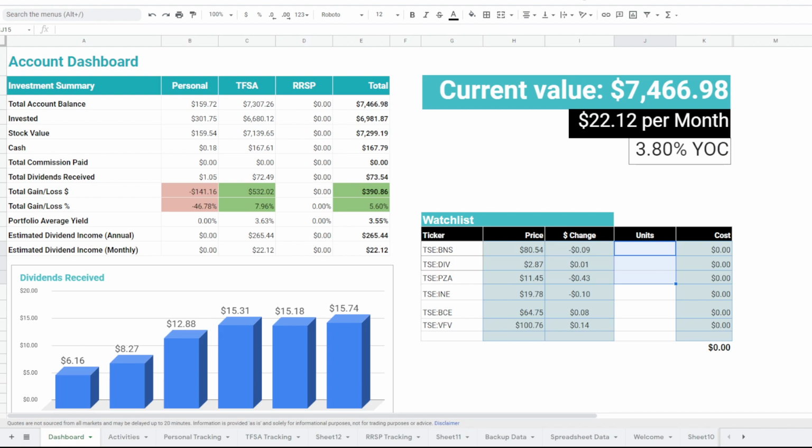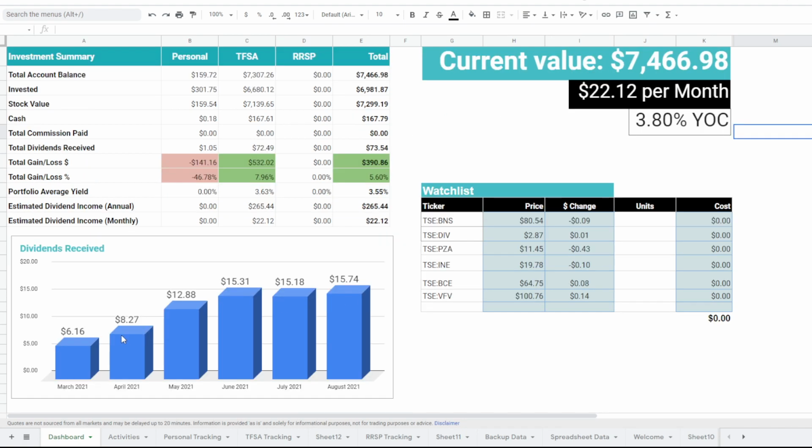I am going to walk you through quickly the trades I plan on making today, based on my portfolio. I'll give you a quick rundown of my spreadsheet where I keep track of my personal account and my tax-free savings account. I do have an RSP account, but I'm not tracking it on this spreadsheet. I keep track of the total value overall between my personal and tax-free savings account, and the monthly dividend income that I would be earning, because the portfolio that I'm building is primarily a Canadian dividend stock portfolio.